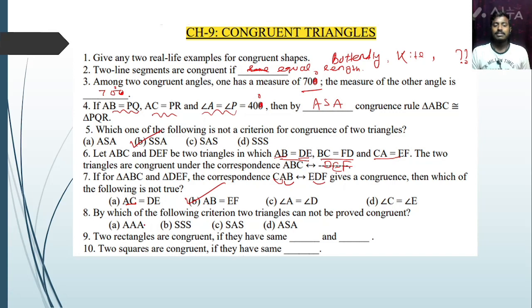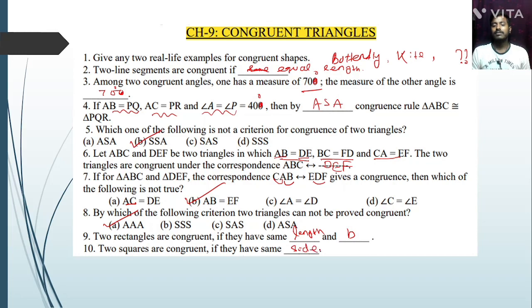Next question number 8: by which of the following criteria can two triangles not be proved congruent? That is option number A. Two rectangles are congruent if they have the same length and breadth. Two squares are congruent if they have the same side.